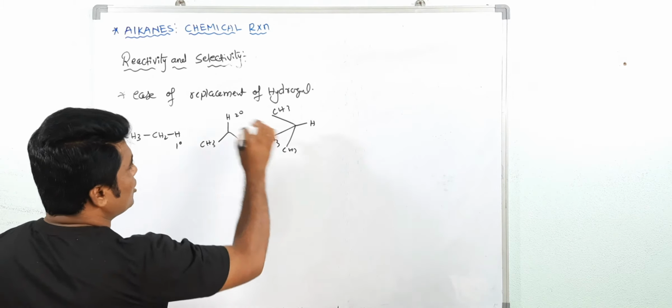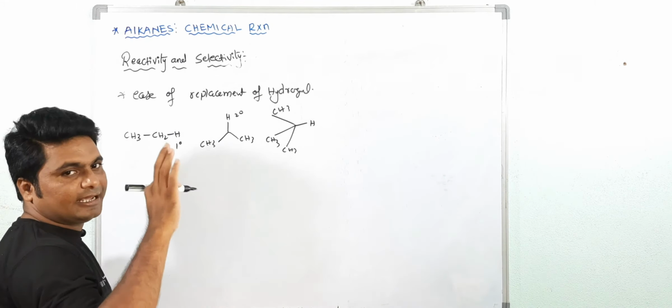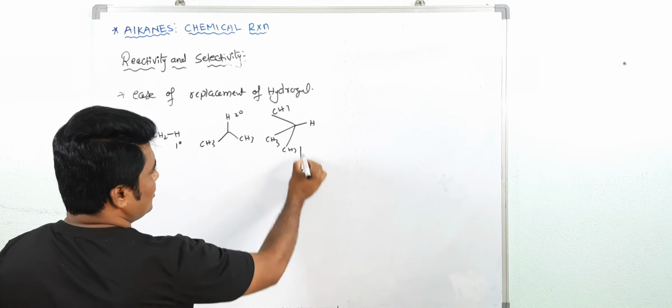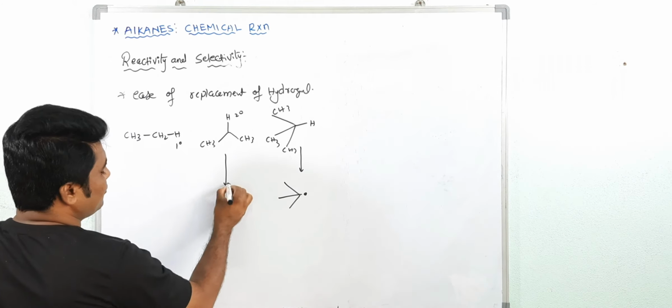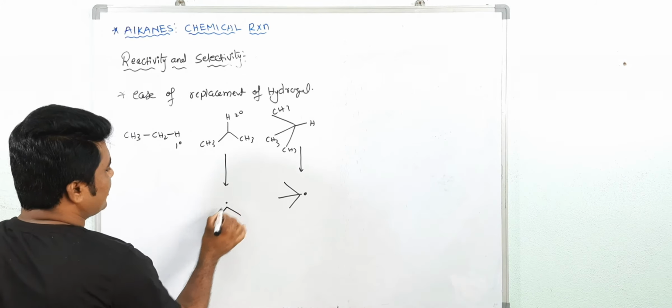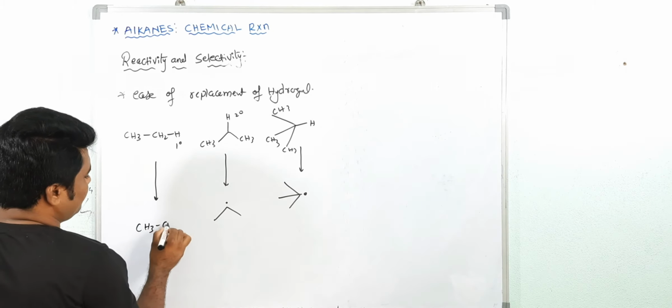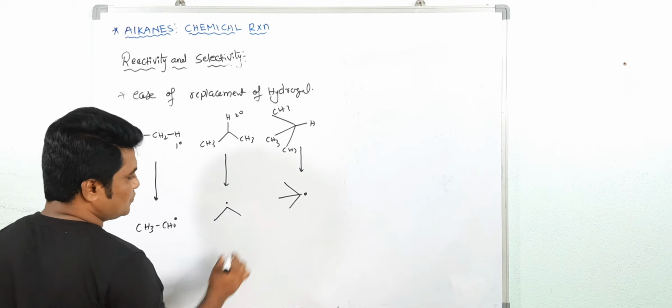Because halogenation takes place by a free radical mechanism. So here you will get the tertiary free radical, here the secondary free radical, and here the primary free radical. See, primary, secondary, tertiary free radical: which is more stable?